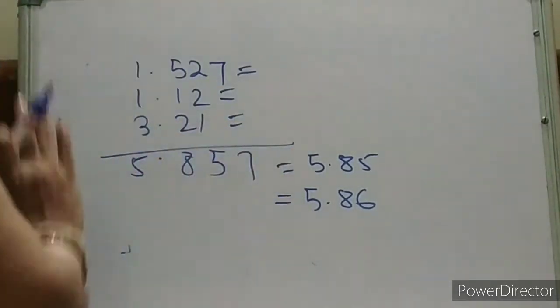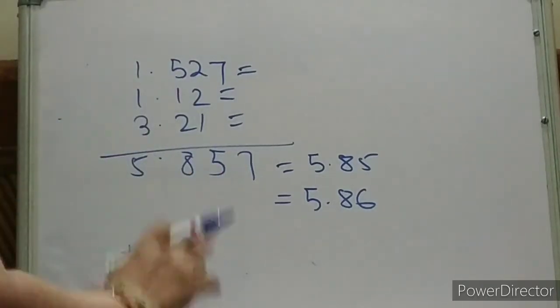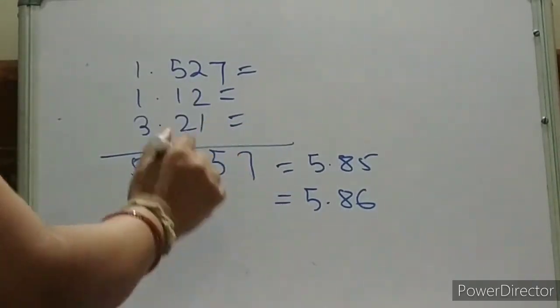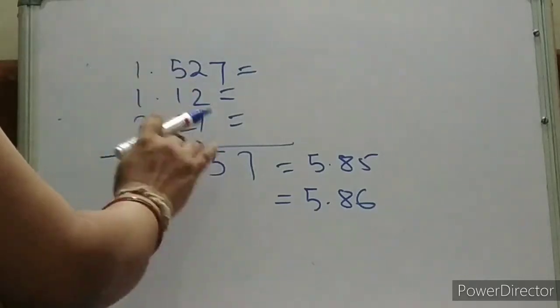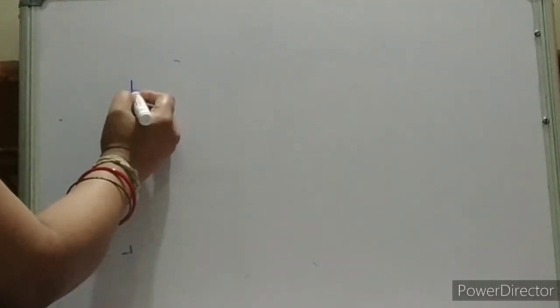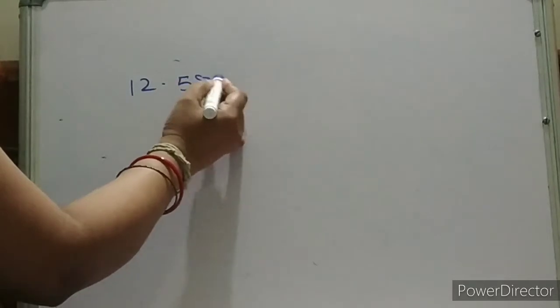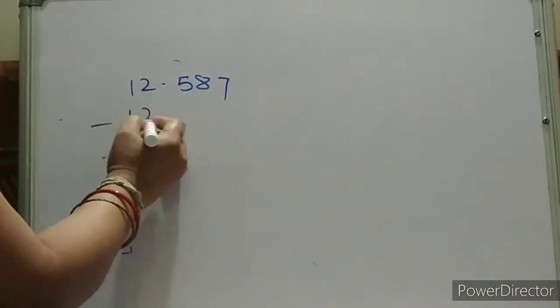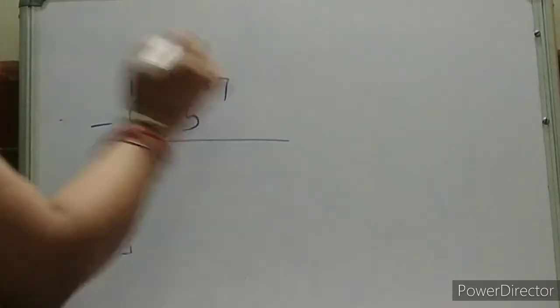After the final calculation only you have to round off, but in the case of addition and subtraction we have to consider the digits after the decimal point. We are not talking about the significant figures. Hope it is clear. Suppose another question: 12.587 minus 12.5. Tell me the result.